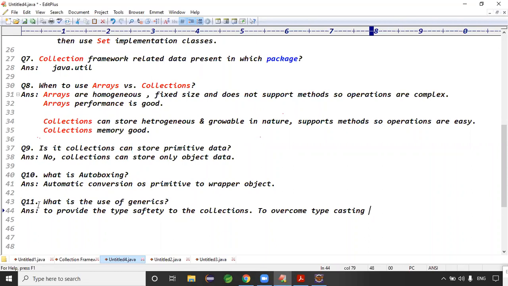To provide type safety to the collection, to overcome typecasting problems. Guys, in real-time interviews, you need to give these kinds of answers, right? One-line statements, right?